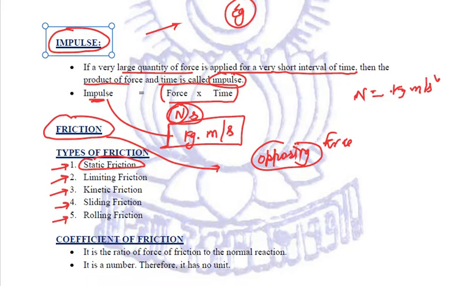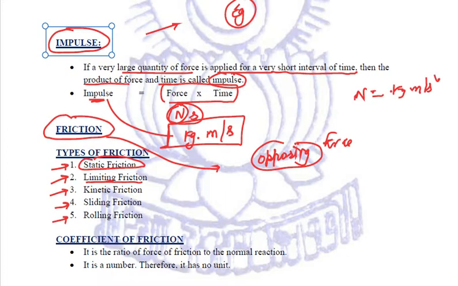Now, the second type of frictional force is the limiting friction. Now, what exactly is limiting friction? The maximum static friction force which comes into play when one body is just at the verge of moving over the surface of the other body, that is known as the limiting friction. Quite importantly, the name is given because it limits, it restricts, it stops the second body from moving. That is called the limiting friction.